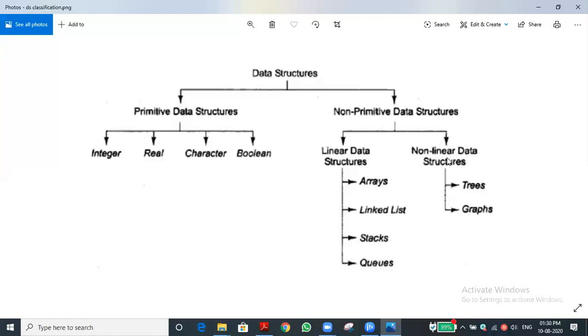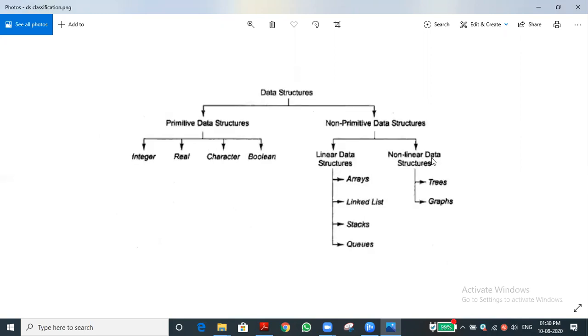I cannot teach the array because there is no such data type in Python. In C++ or Java or some other languages, array is there as a data type. Now non-linear means trees and graph. What is a tree or a graph, let me show the image, then you can easily understand. One minute, I will minimize it.